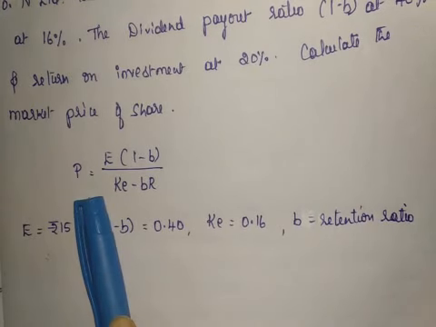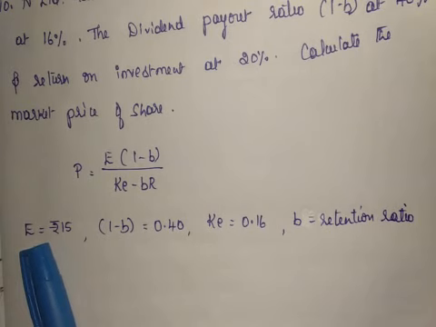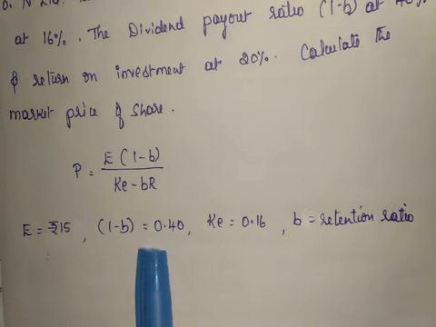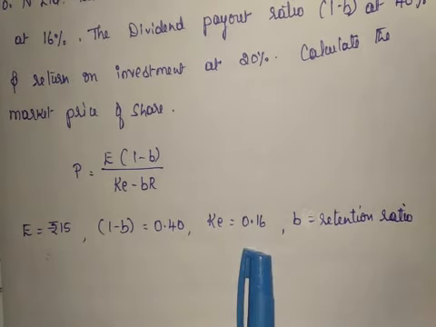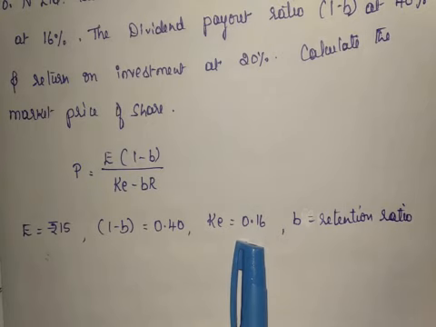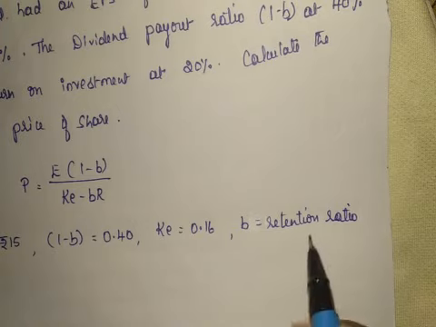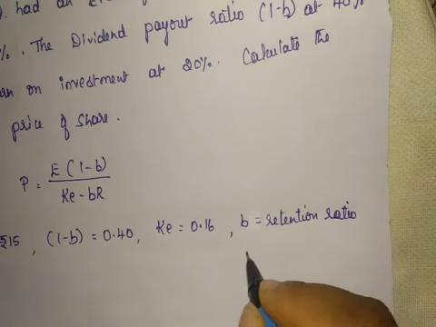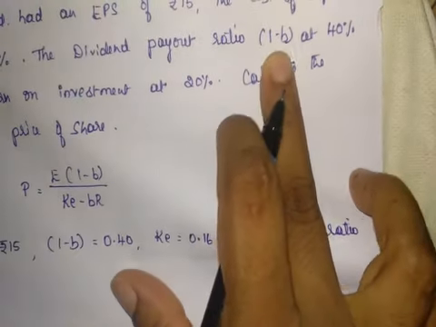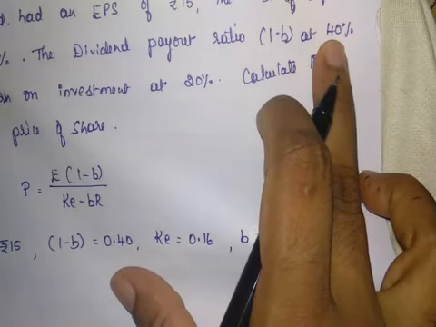Here is the formula where E is equal to rupees 15, 1 minus B, the dividend payout ratio, is 0.40, cost of equity or cost of capital is 0.16. B means retention ratio, which is not given in the problem, so we have to calculate. So here 1 minus B is 40%.